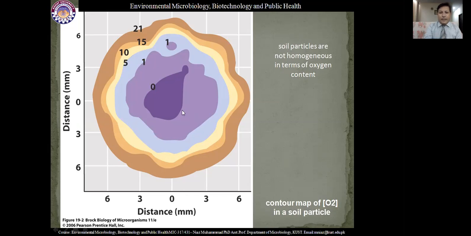if you take the same example for temperature, the daytime temperature on the surface will be high, and the nighttime temperature on the surface will be low. On the inner side, the daytime temperature will be low, and at night it may be a little bit high. So microbes will work accordingly. So here we can see that as we go away from the center, the concentration of oxygen increases. In the center, the concentration of oxygen is low, which will support fewer types of microbial communities.